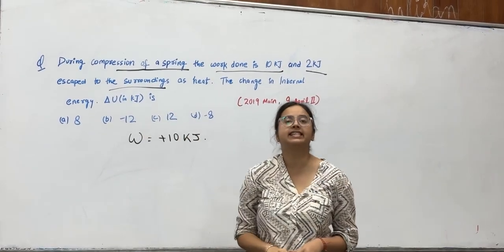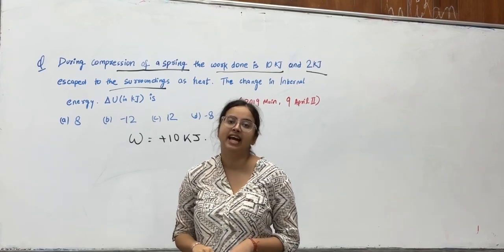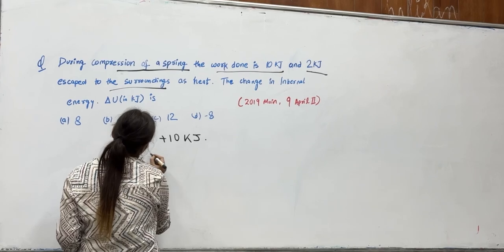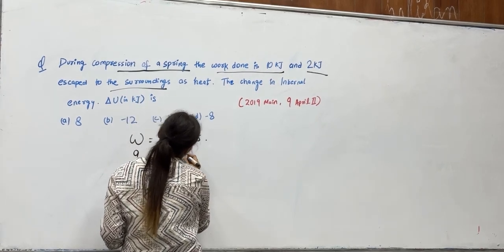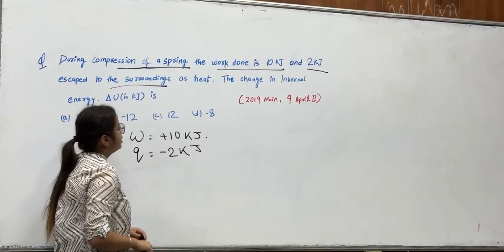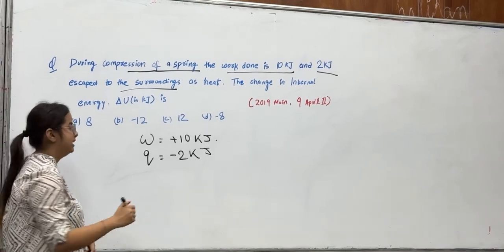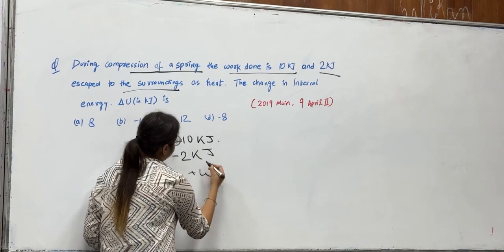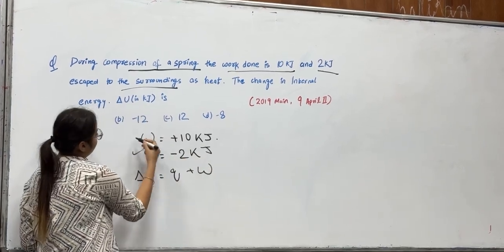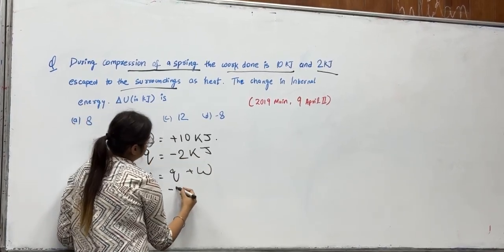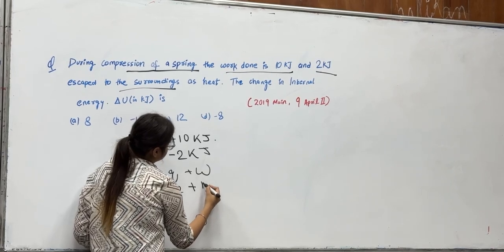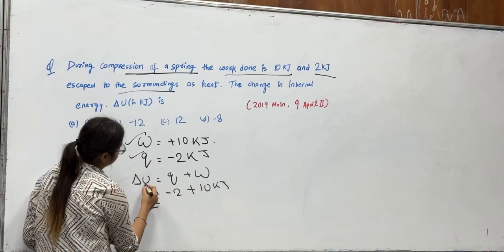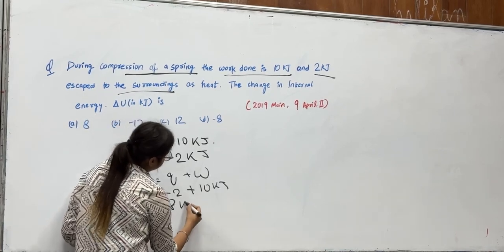And the heat is escaped to the surrounding, which means heat is released to the surrounding, so that will be taken as negative, that is minus 2 kilojoule. As we know, the first law of thermodynamics states that delta U equals Q plus W, and here Q is minus 2 and the work done is plus 10 kilojoule. So we can directly calculate the change in internal energy, that is 8 kilojoule.